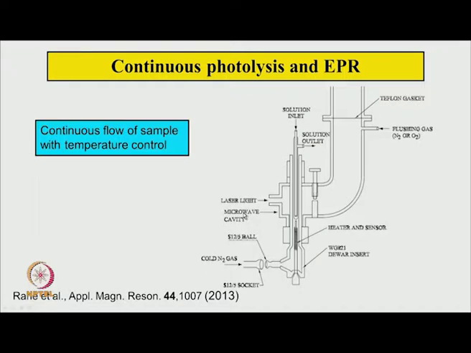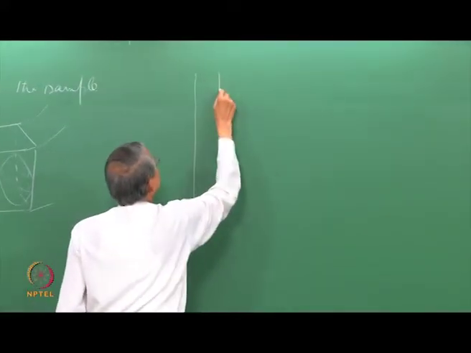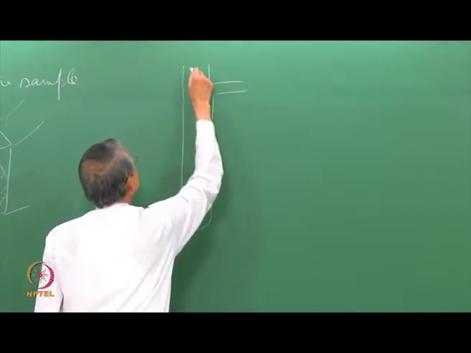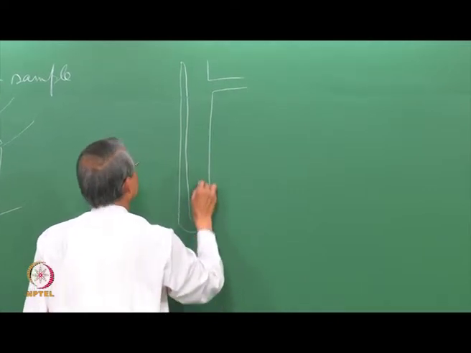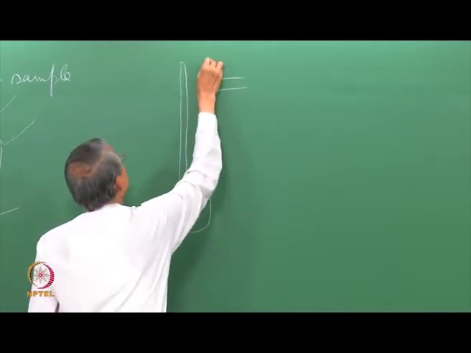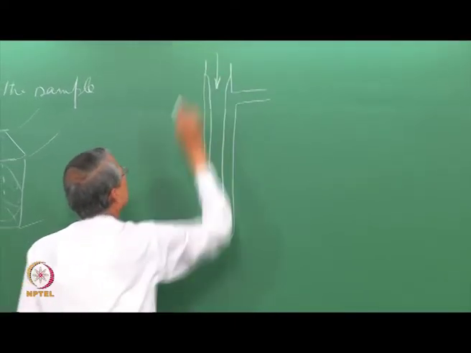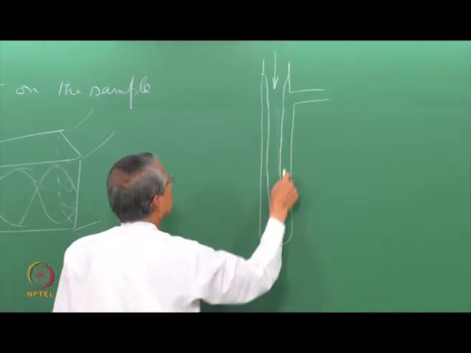Another possibility is that there is a special tube used here, which looks like this.